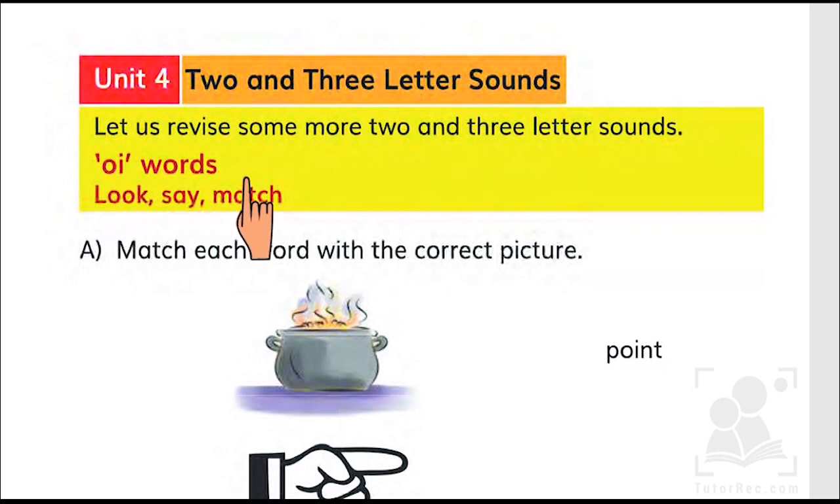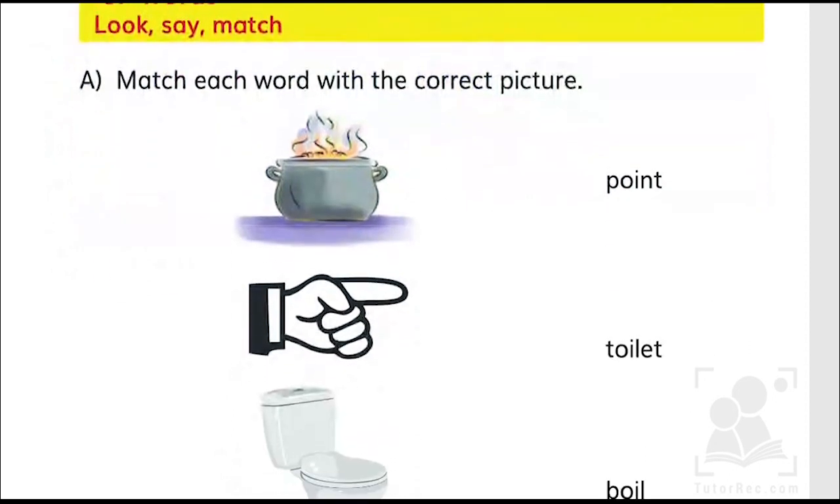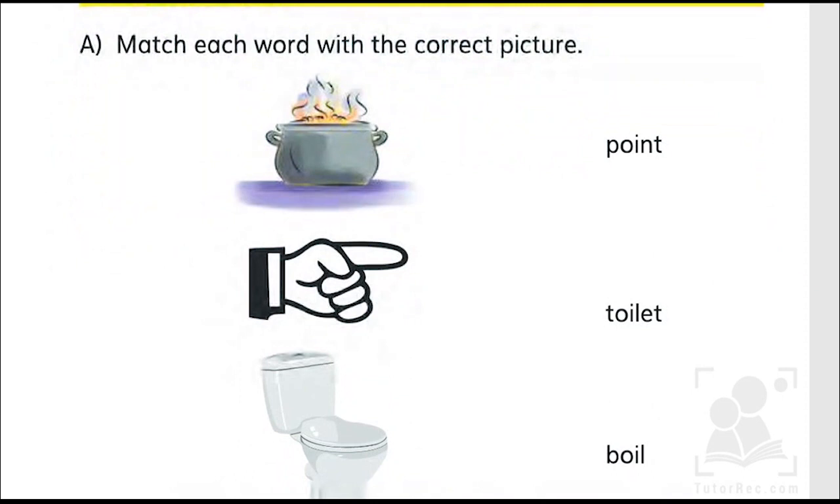So let us revise some more 2 and 3 letter sounds. Remember, we are talking about vowel letters. Here we are going to start with OI words. So let's look, say and match with me. The first exercise here is to match each word with the correct picture.